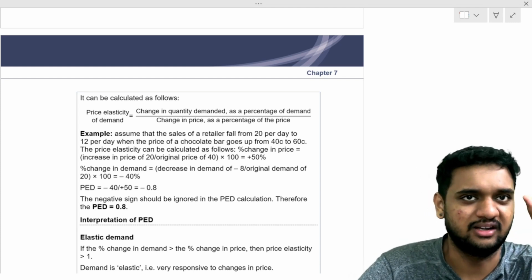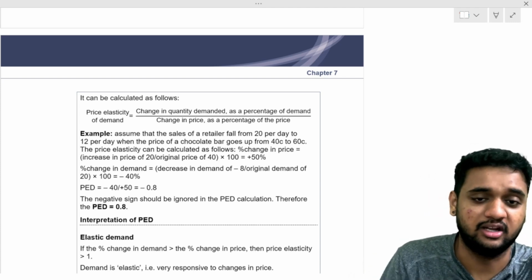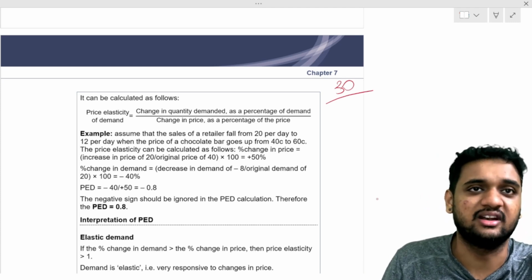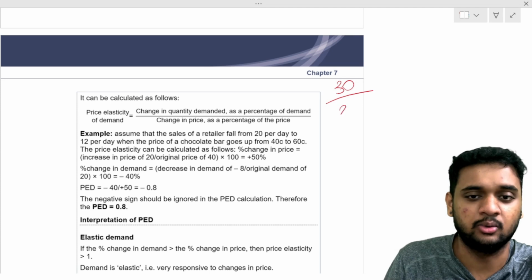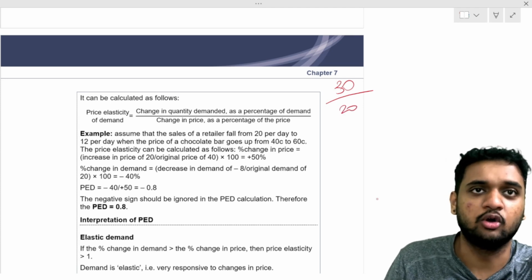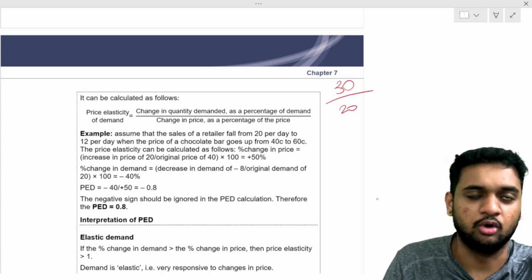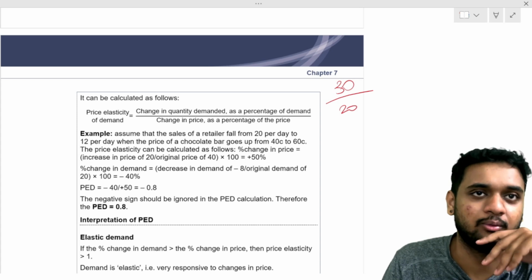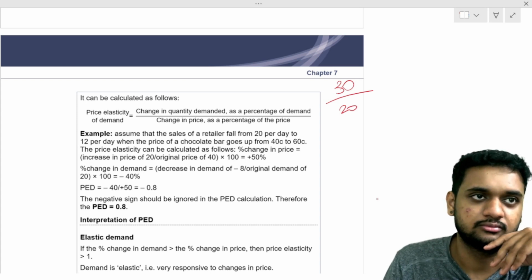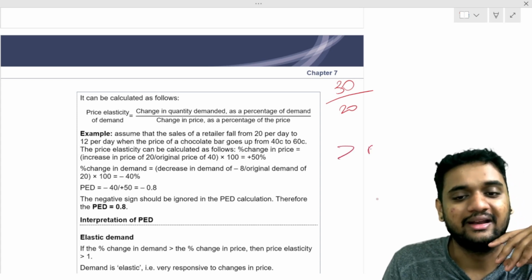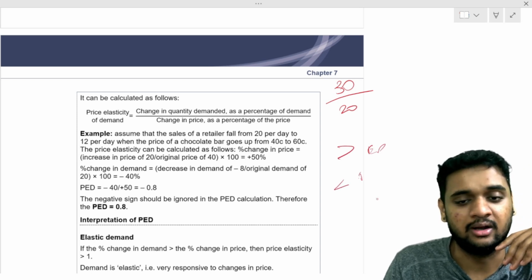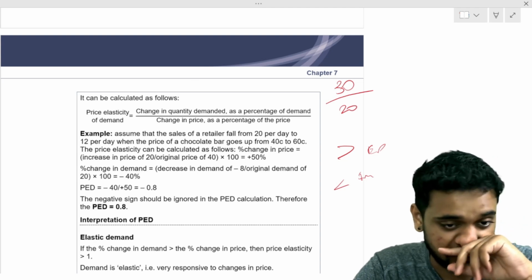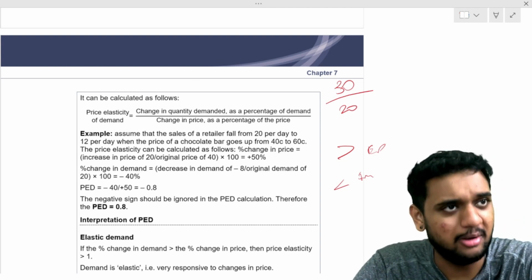Think percentage change in quantity demanded, we will keep it 30%, divided by percentage change in price 20%. Which is more? 30 is more. So 30 by 20 means it should be more than one. So if it's more than one, it is elastic demand. If it is less than one, it is inelastic demand. Understood?